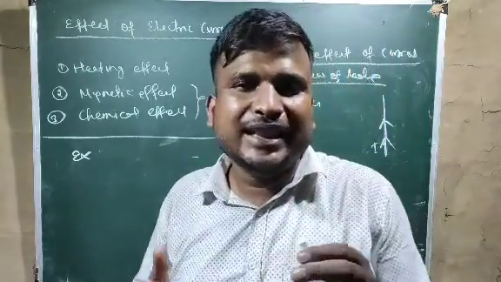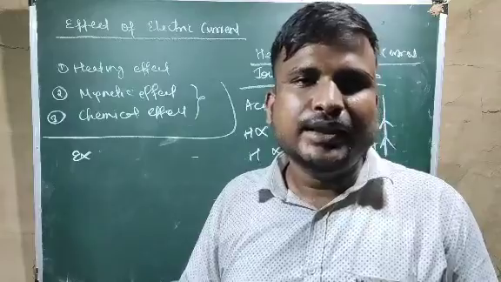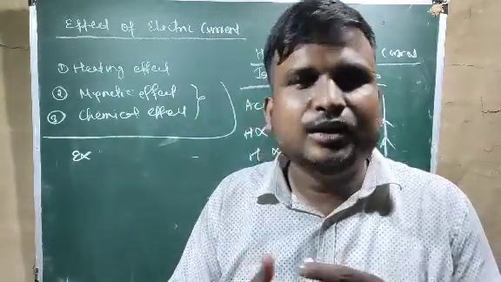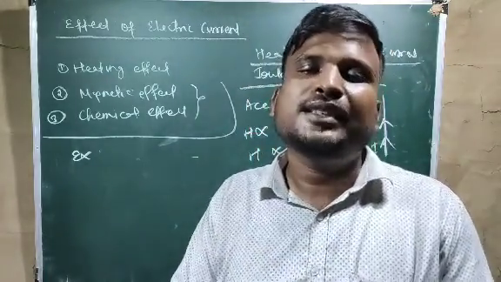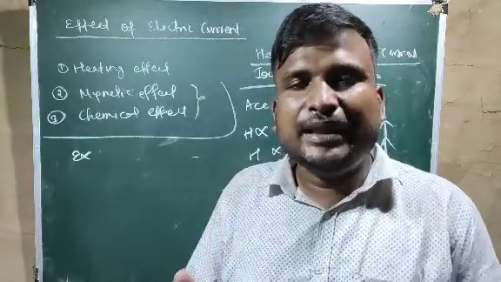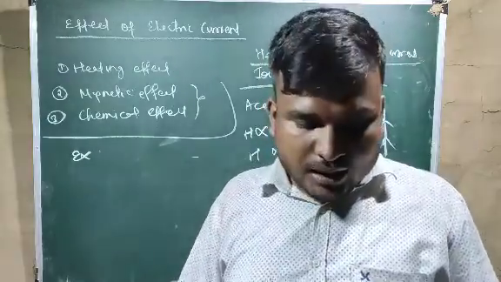And if the current takes time to pass through it, then there will be some energy loss, and that energy loss will be in the form of heat. That is why the electric iron gets heated up, and then you can iron your cloth.